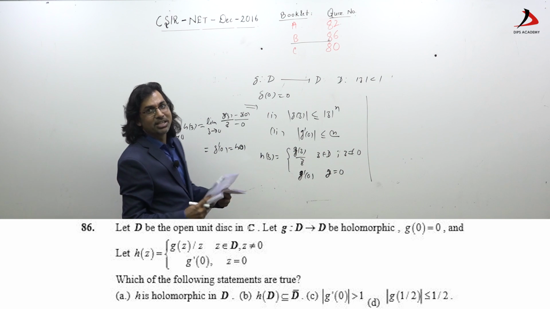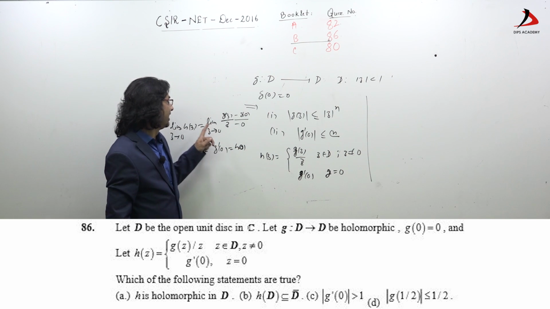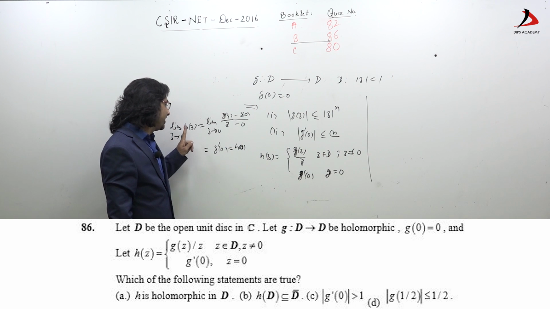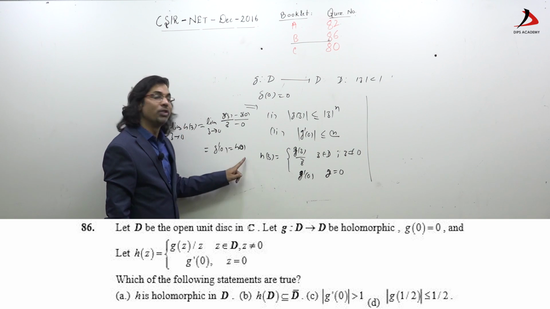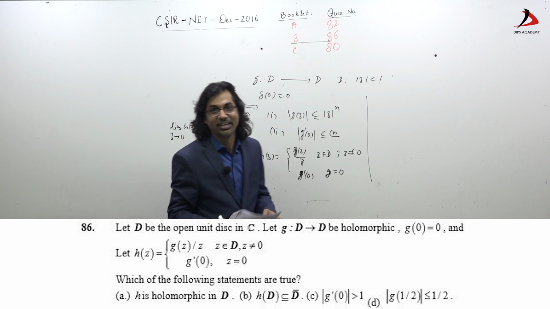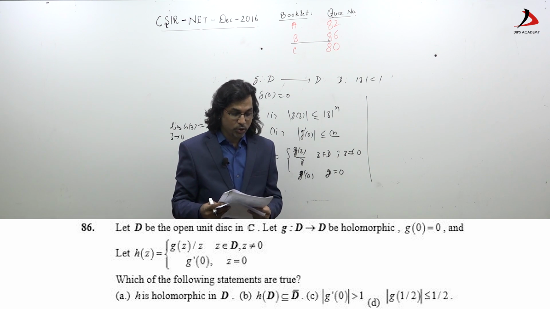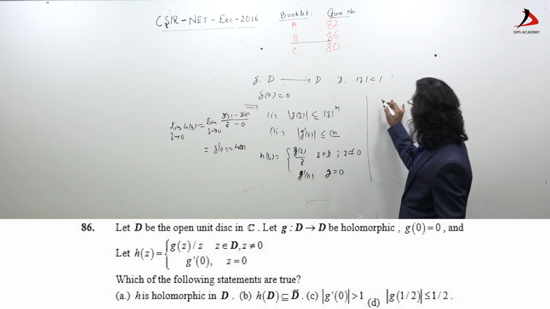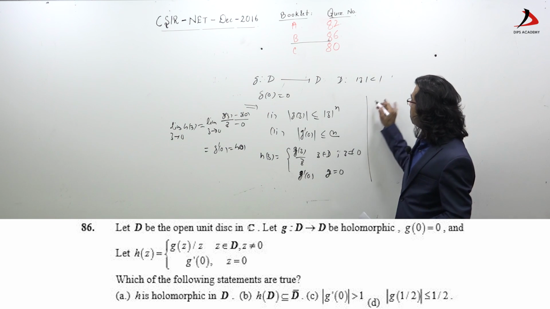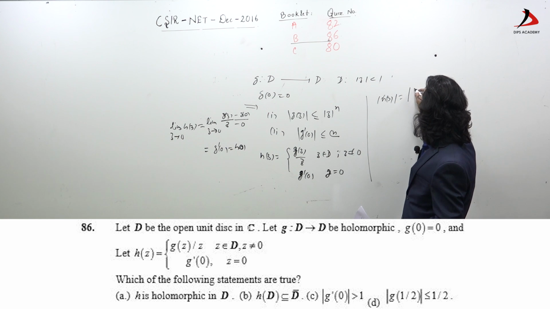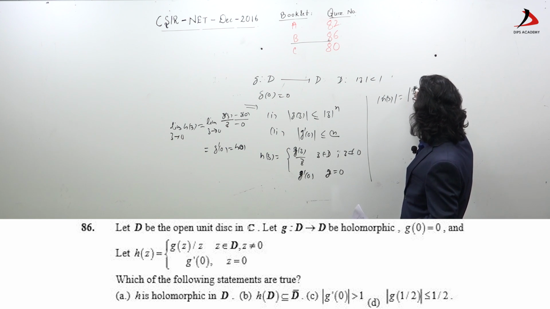So by Riemann's theorem, h is analytic in D minus 0, and at 0 the limit exists and equals the value of the function. So h is also holomorphic, or analytic, in D. So 1 is correct.